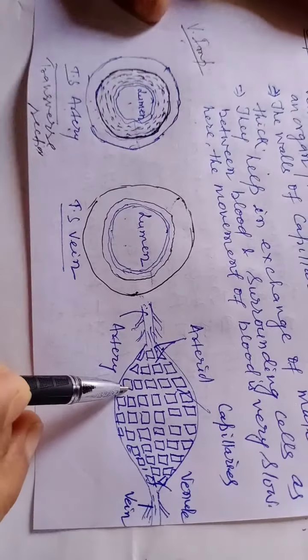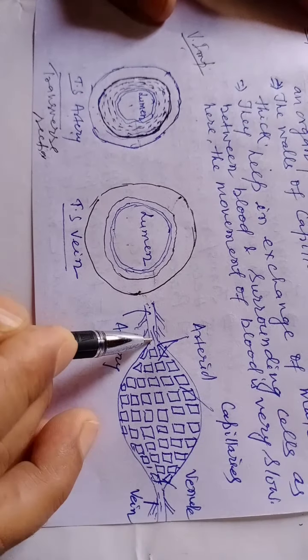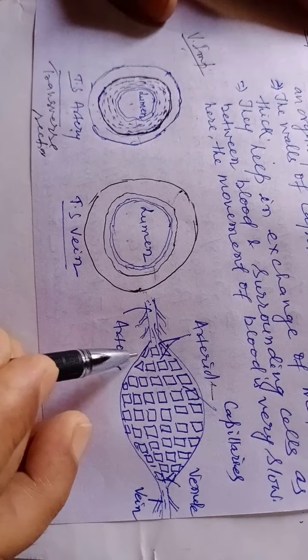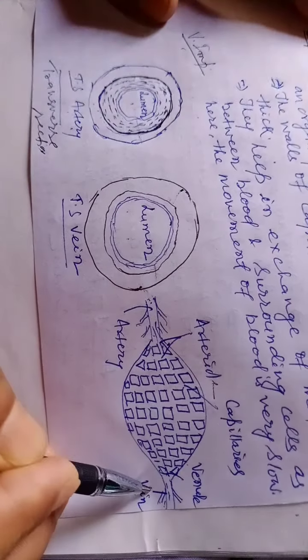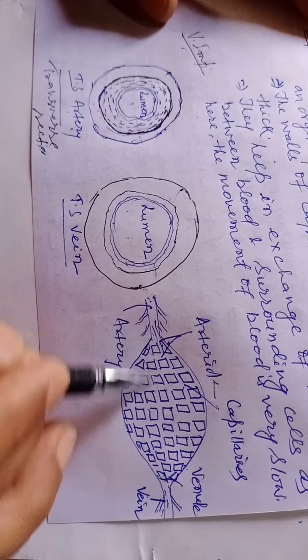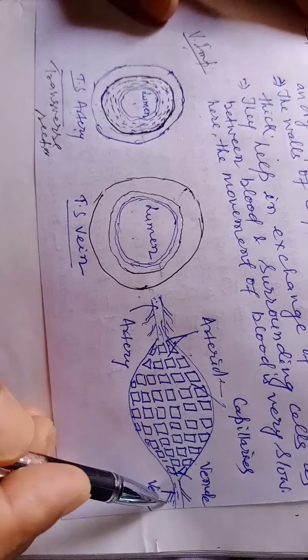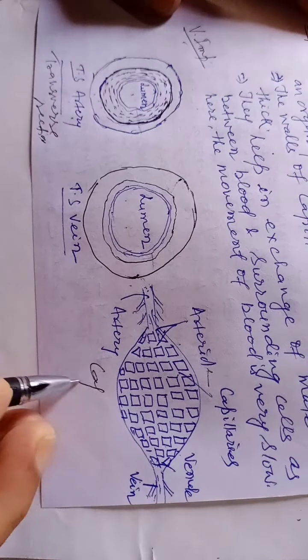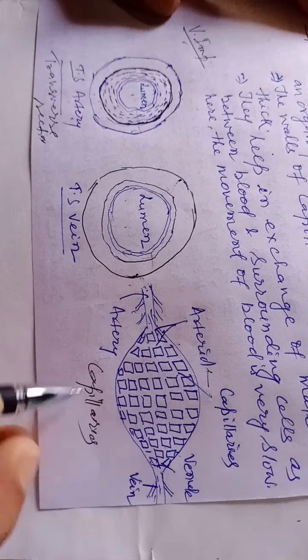Now these are capillaries. The arrangement is arteries, arterioles, capillaries, venules, then veins. This is the arrangement of arteries, arterioles, capillaries, venules, then veins. Diagram of capillaries.